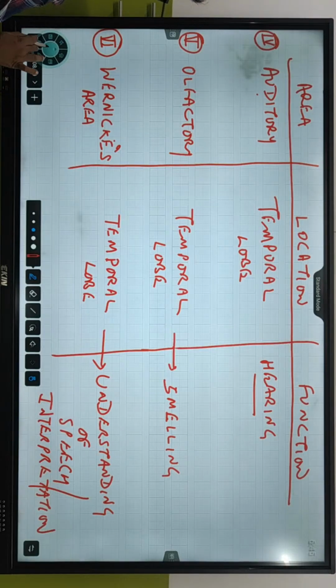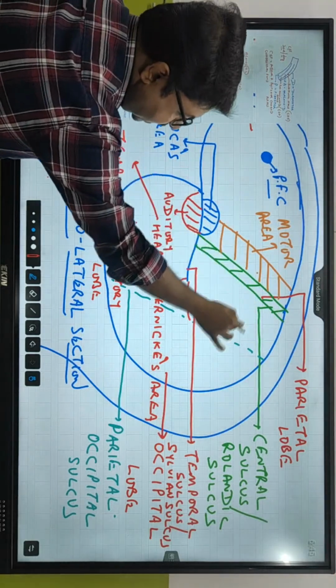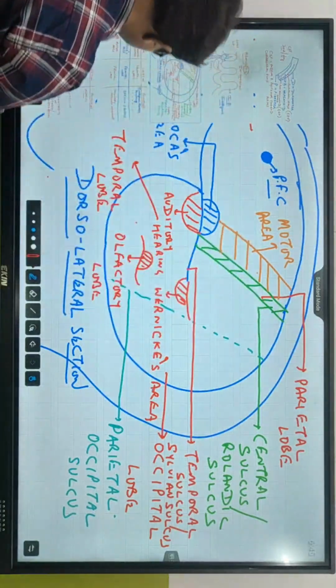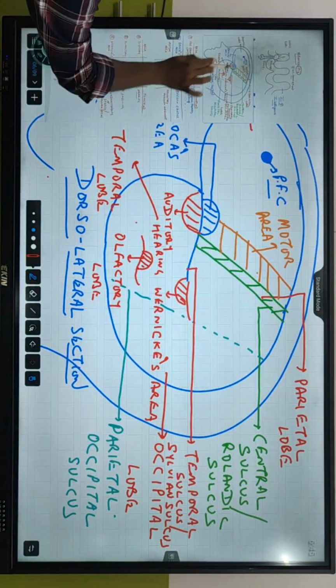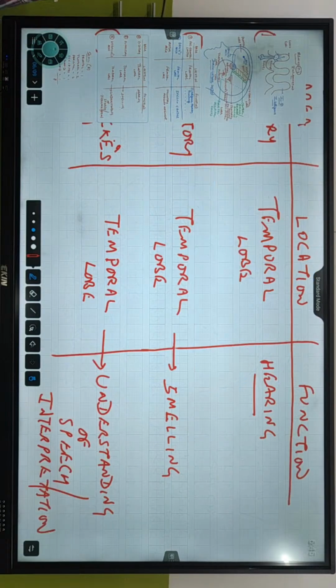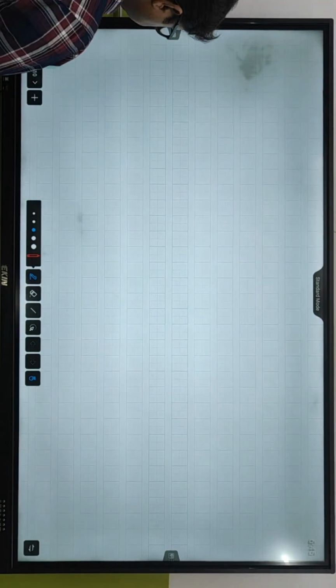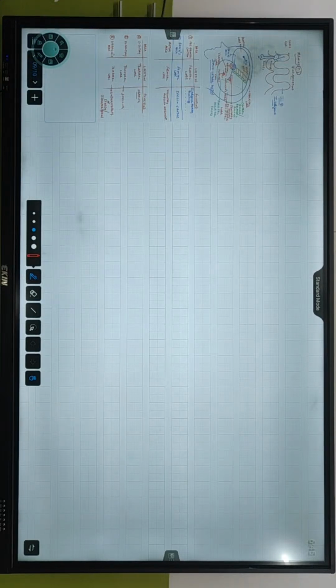Now और क्या बाकी रह गया? Tell me the area which is present. Parietal and occipital. Let's talk about parietal.